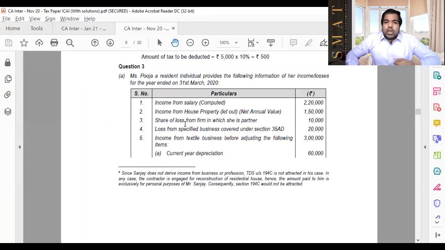Let's see. Share of loss from firm in which she's a partner, guys, partnership firm. Share of profit is not taxed, and the loss also, guys, no problem there, you don't take any acknowledgement of that, because even profit is not taxed and loss is also not set off.